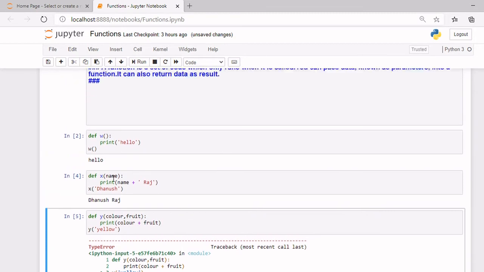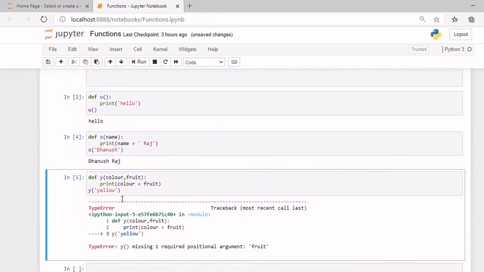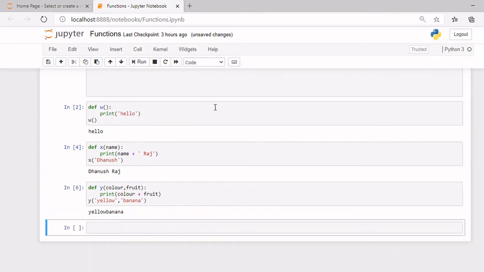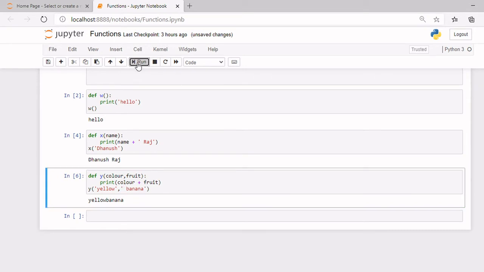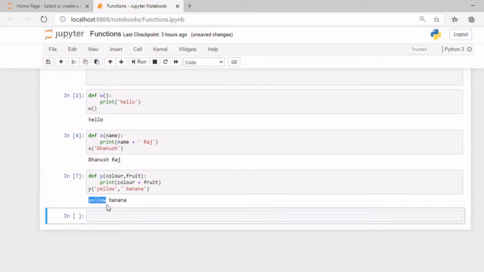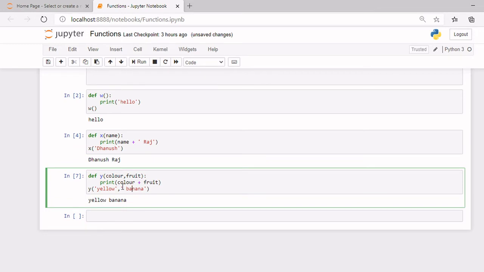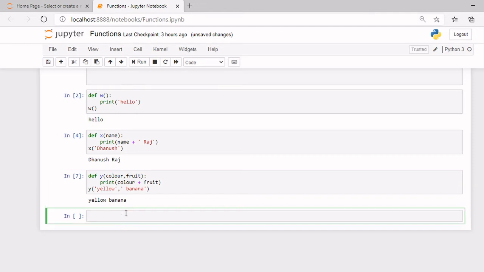That means only if I provide two arguments will this function be executed, or else it will not. So now when I provide another argument, let's say banana, and now when I run it, you can see it comes as yellow banana. I'll just add a space. It comes as yellow banana because now I've provided both the arguments, color and fruit. So this function will be executed.